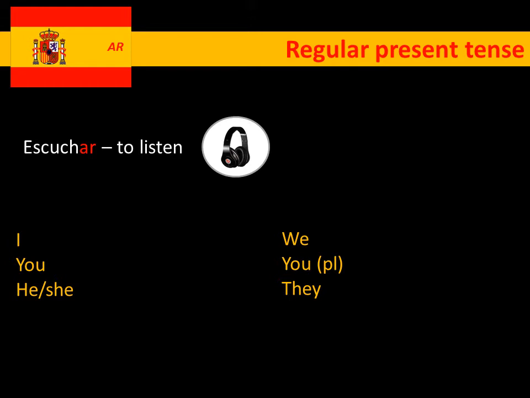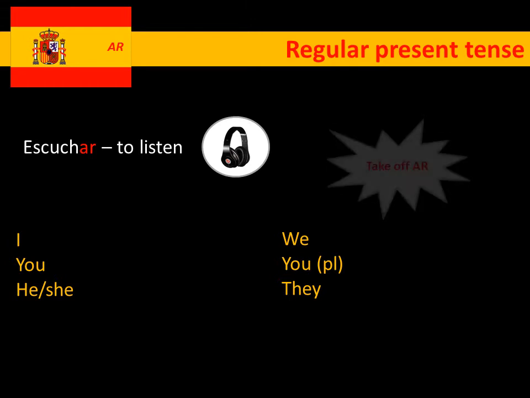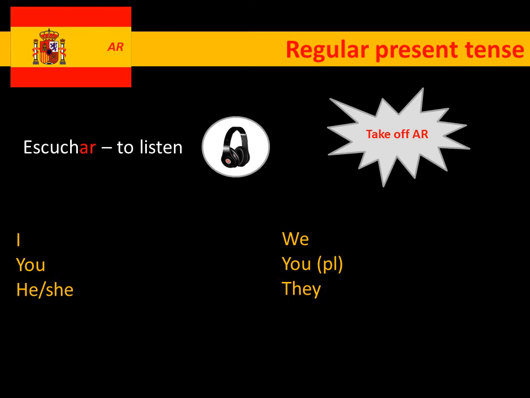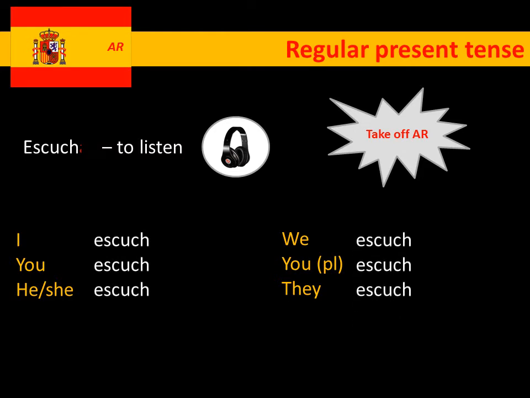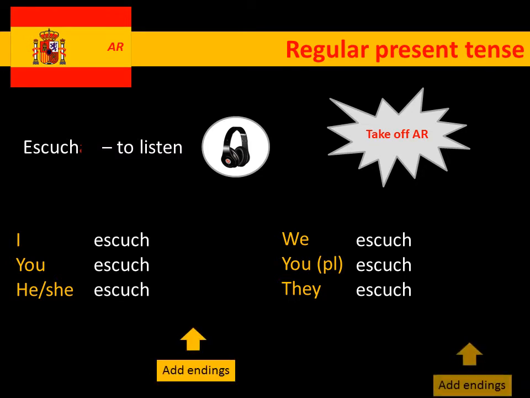First of all then, to be able to say who is doing the listening, we need to take off the AR. So escuch is what we call our stem. And we can put the stems down the bottom with the different persons ready to be formed. At the minute we don't have any idea of who's doing the listening. So for the first one, I listen, we add the different endings.